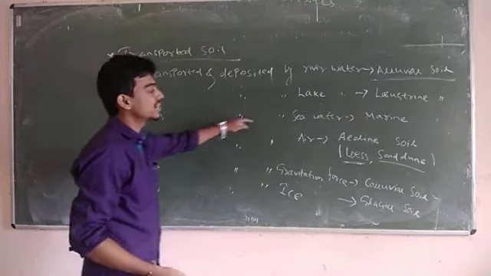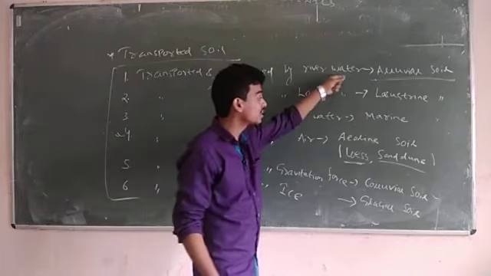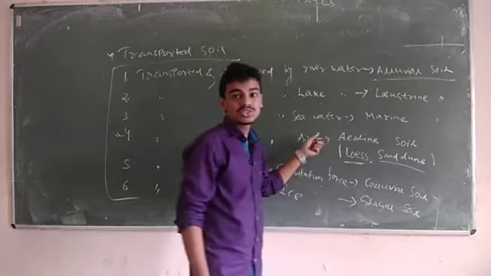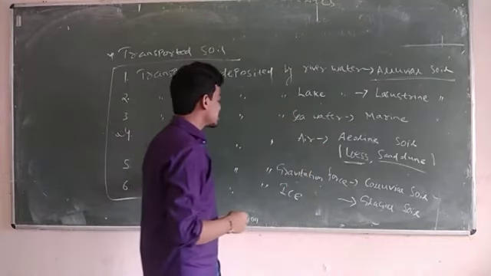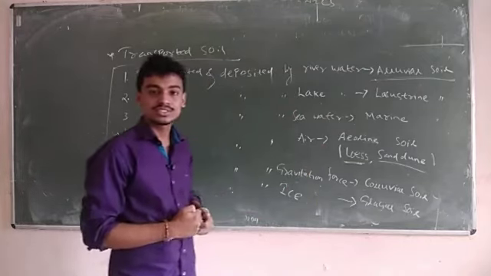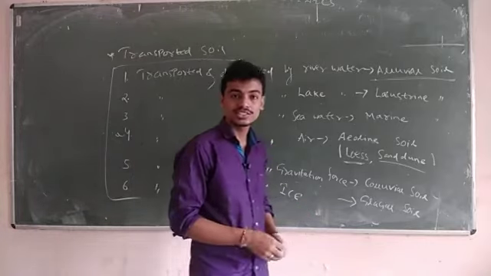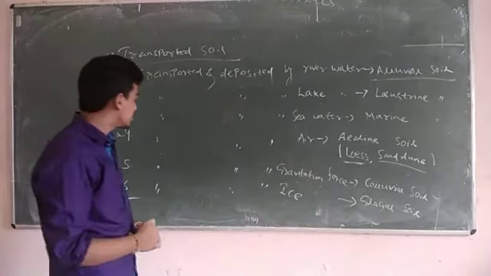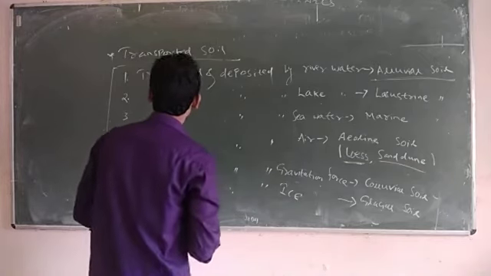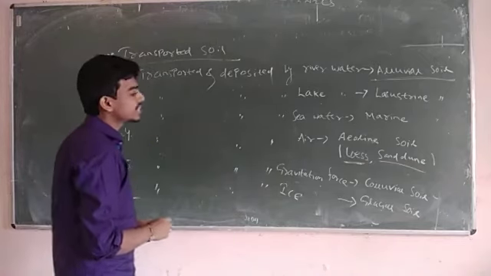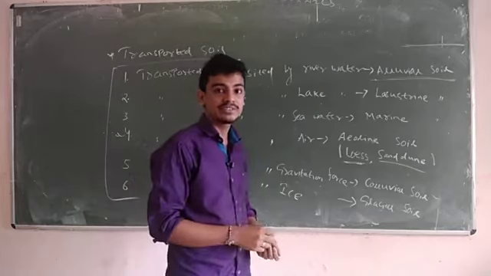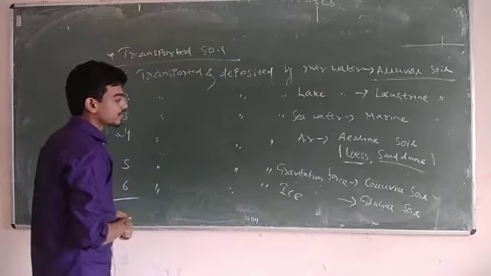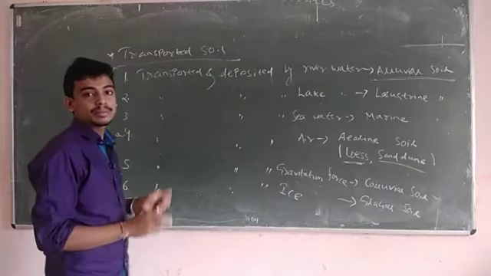For example, a question may say: transported and deposited by sea water, it is called, and the options are there, so you have to choose one. If it is transported and deposited by gravitational forces, you should choose colluvial soil. Like this, transported soil is divided into different terms. You should remember all the terms for your semester examination and for your future competitive examinations.